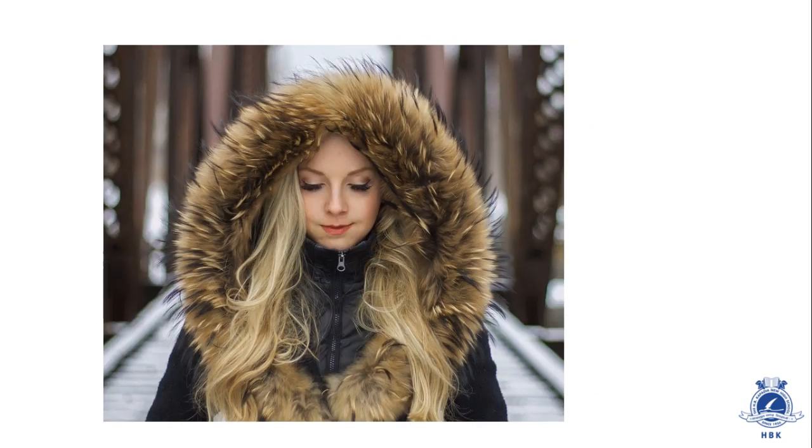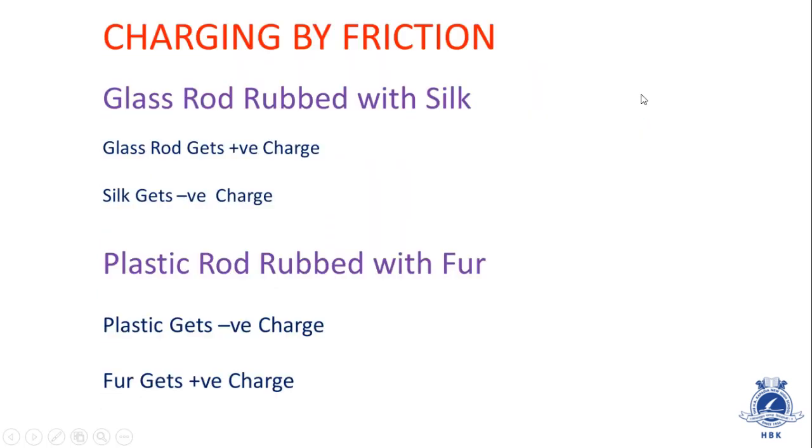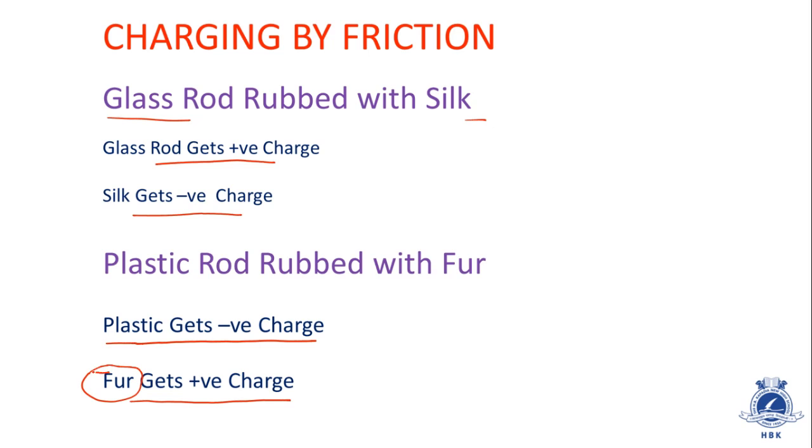Some students might not have understood what is fur, so I have given a picture of fur. See this, the girl is wearing something around her head, this thing is called fur. So let's repeat. When the glass rod is rubbed with silk, the glass rod gets positive charge, silk gets negative charge. Similarly, when the plastic rod is rubbed with fur, the plastic gets negative charge and fur gets positive charge. Now you must have understood what is fur because I showed an image of that. Now let's proceed further.